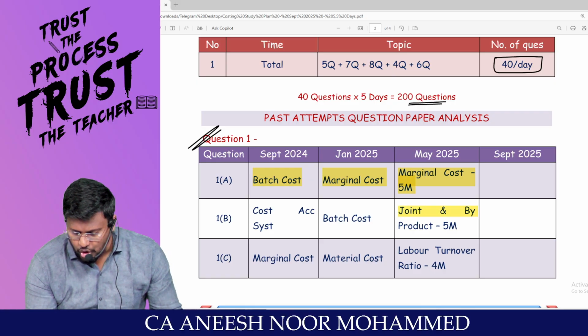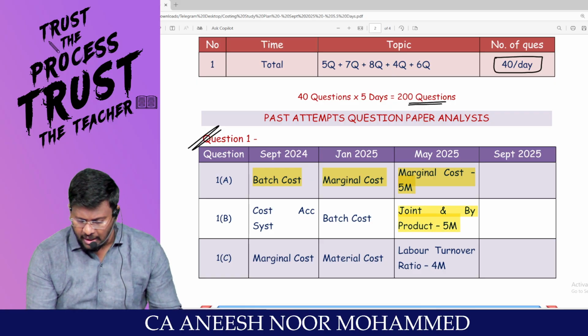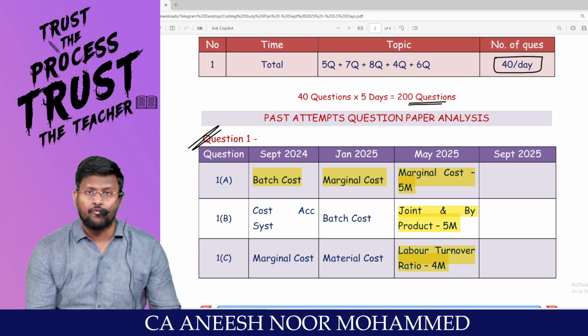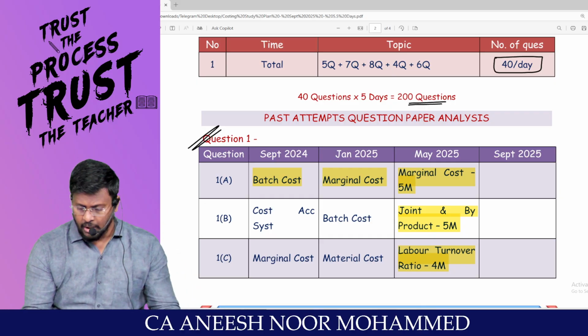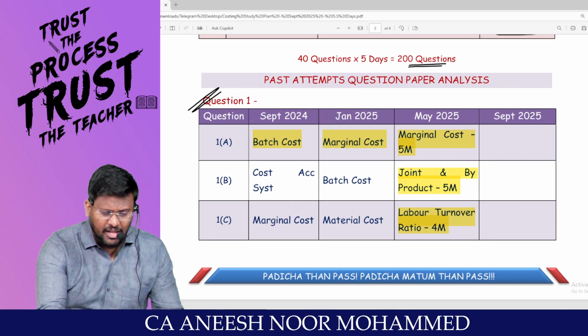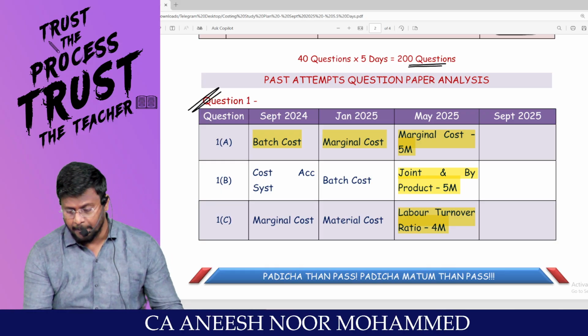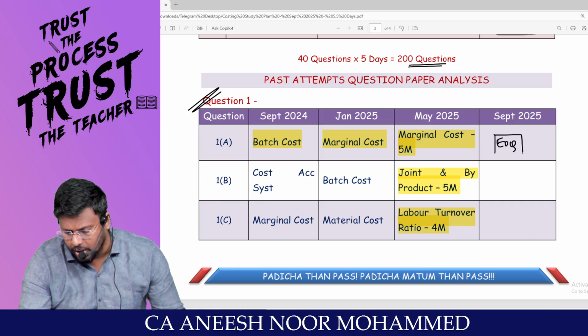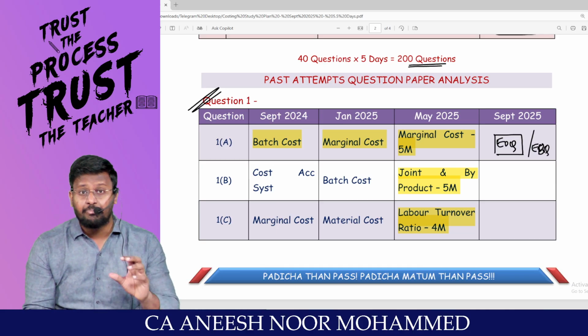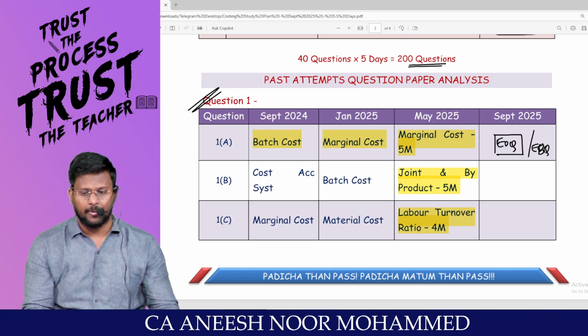Last time they have asked joint product and byproduct for 5 mark and labor turnover ratio for 4 mark. That's how they are managing, man. 5 plus 5 plus 4. So in this area, what type of question can we expect? Surely an EOQ question, economic order quantity, or an EBQ question, that is economic batch quantity, will be tested for 5 mark.